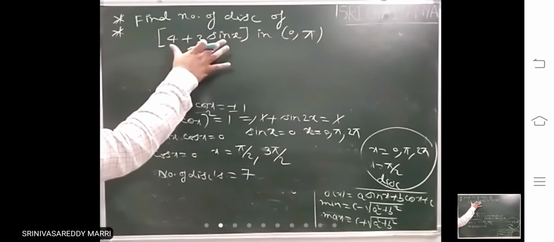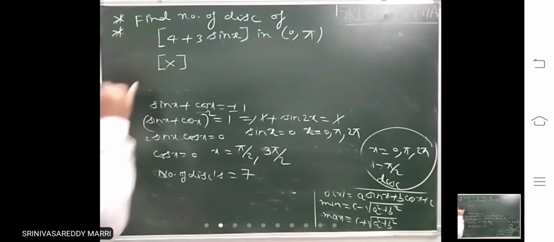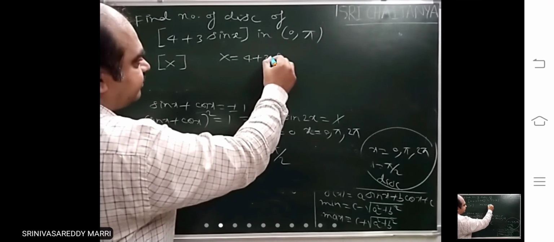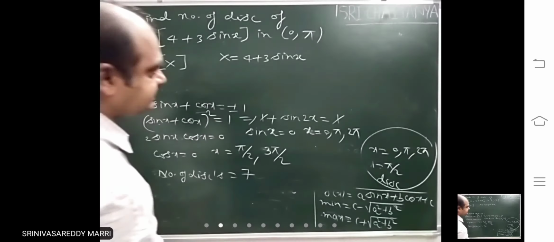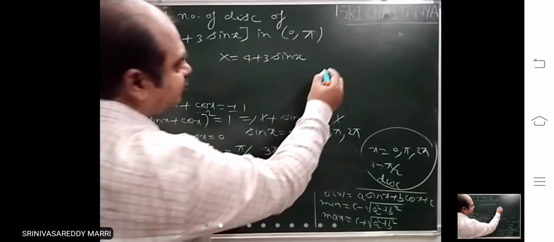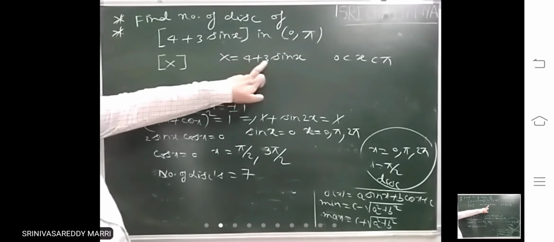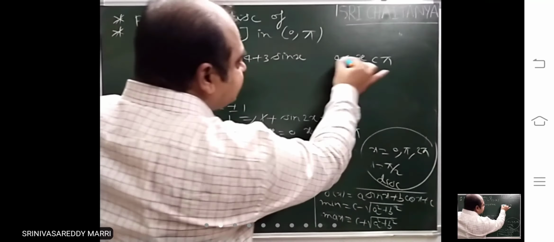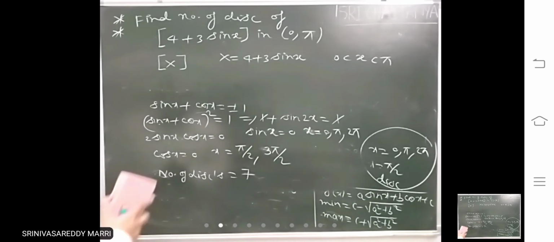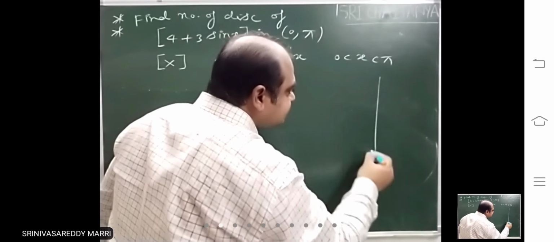You will take the step function of capital X, where capital X equals 4 plus 3 sin x. Now x is given between 0 and pi. Where this capital X lies, you have to calculate. If x lies in the open interval 0 to pi, where do the sin x values lie? The sin x graph will be like this.